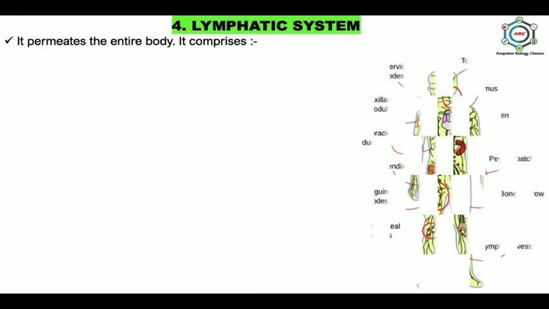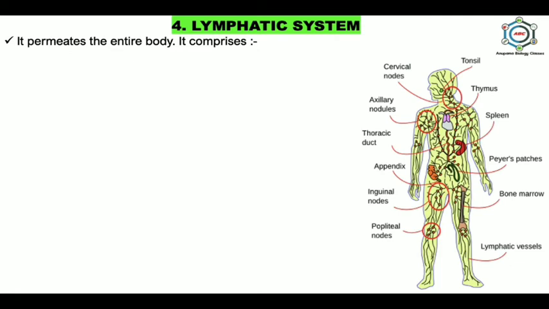Now the last component of the circulatory system is the lymphatic system, and the study of the lymphatic system as a branch of science is known as lymphatology. It permeates the entire body. This is the structure of the human being in which you can see all the lymphatic system and lymphatic organs.